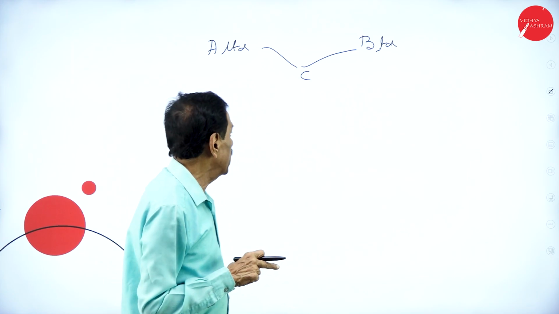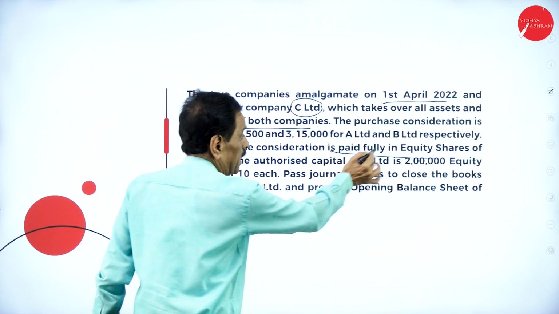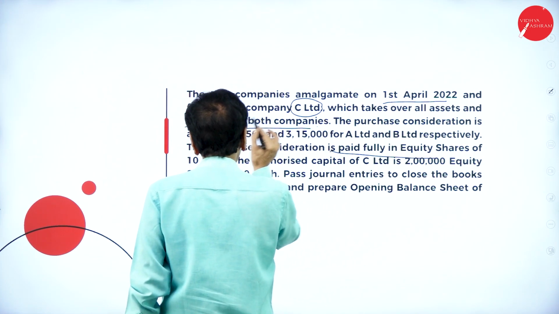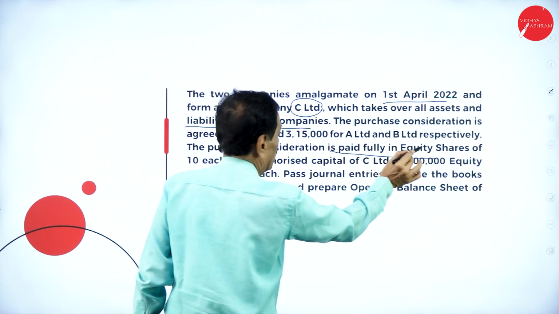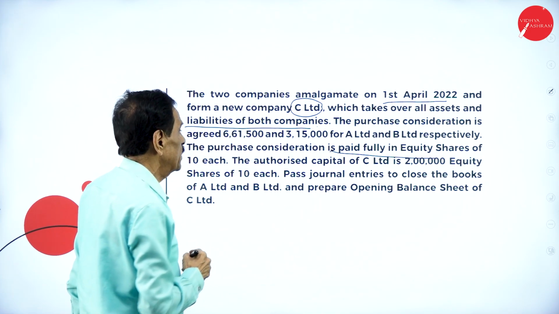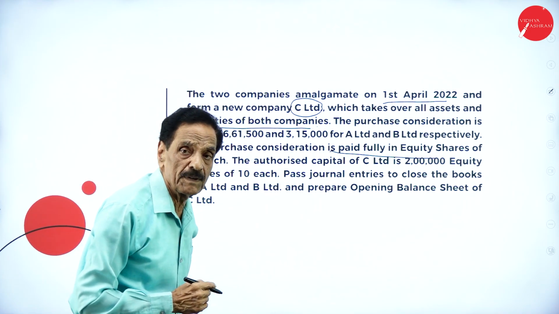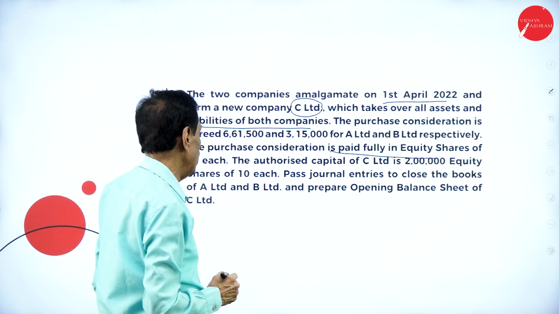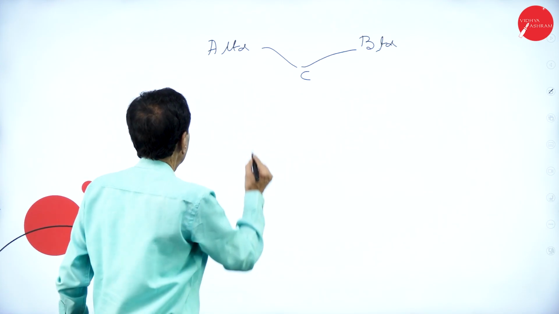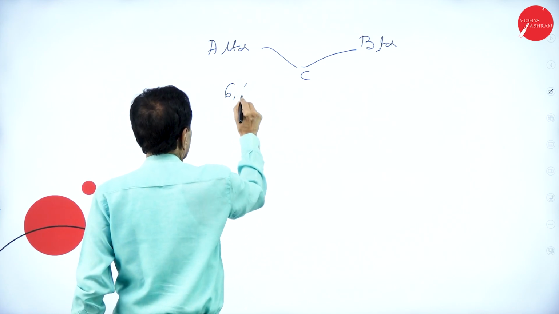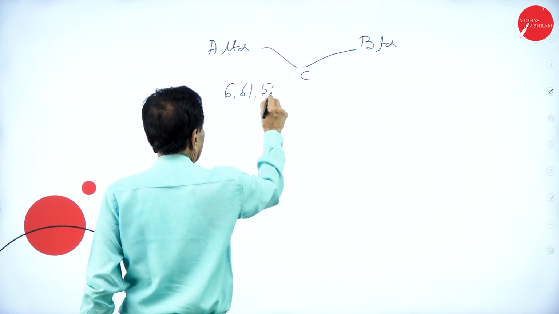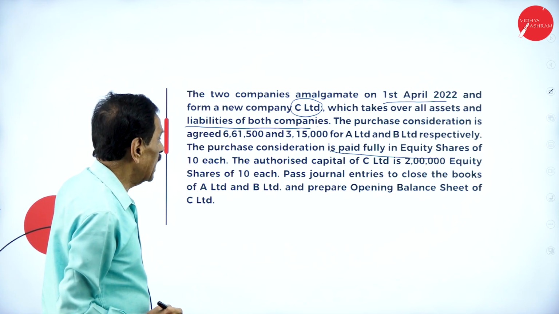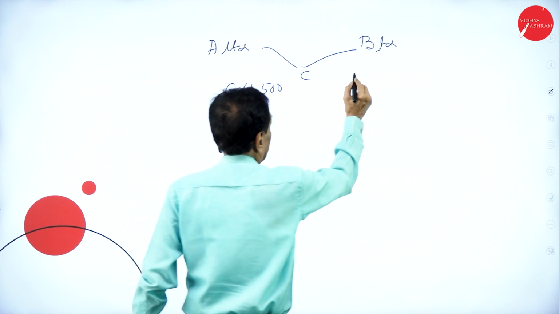The company which takes over all the assets and liabilities of both the companies, the purchase consideration is agreed as 6,61,500 and 3,15,000. This is the amount payable. So A is paid how much? 6,61,500 paid to A Limited, 3,15,000 paid to B Limited.